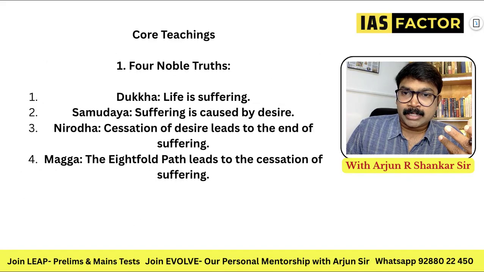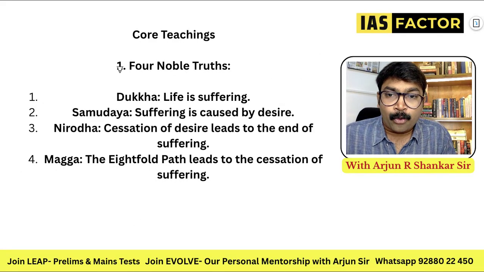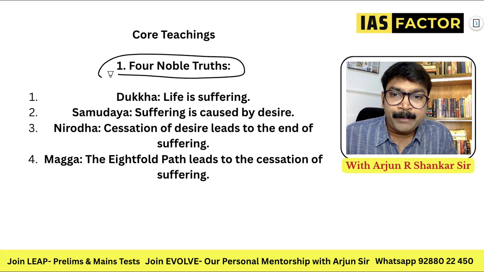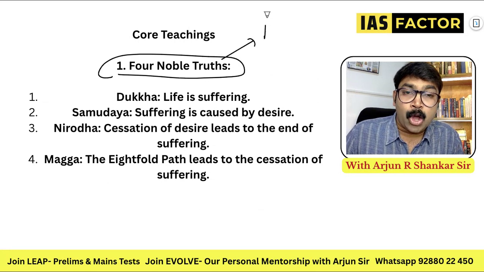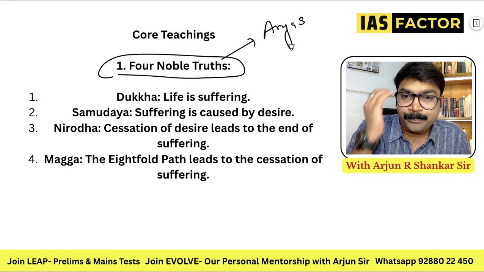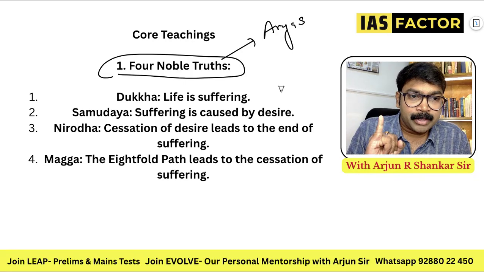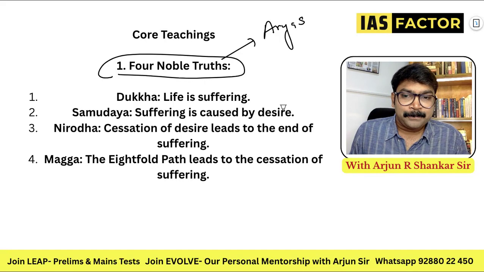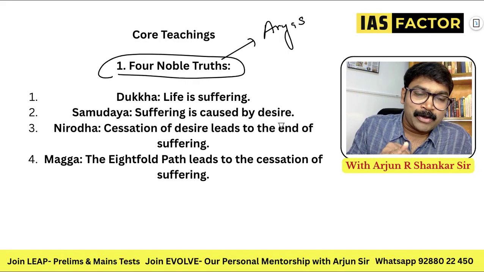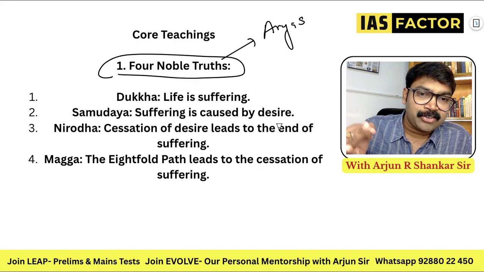What are the other important aspects? The core teaching: the four noble truths. He believed in the four noble truths, or Arya Satyas. They are the real truths, the Arya Satyas. The world is full of misery. Desire is the cause of misery. If you want to end desire and misery, follow the Eightfold Path. That is the concept.